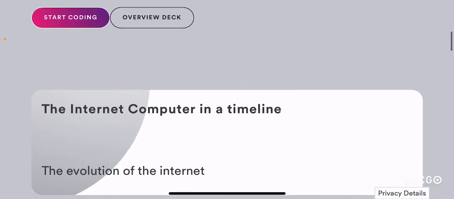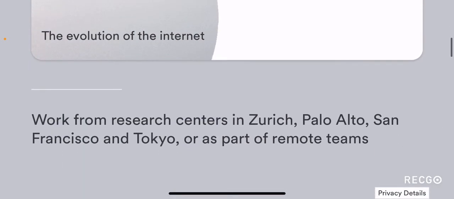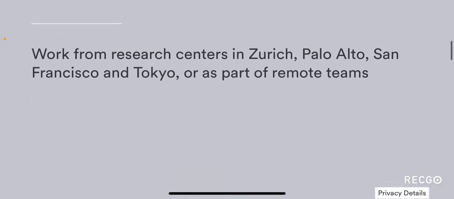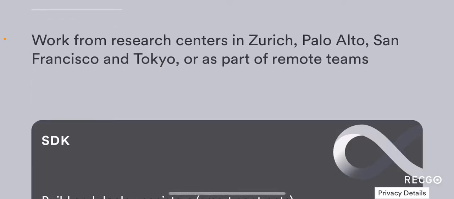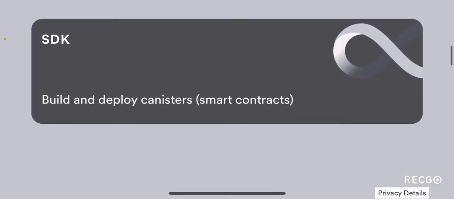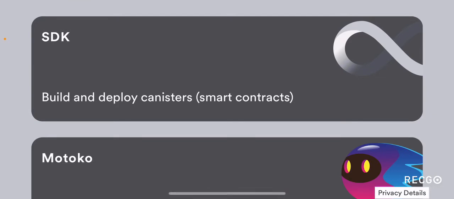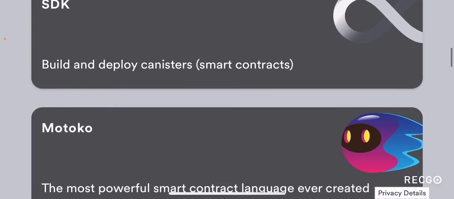You can start coding. If you're a programmer who wants to build dApps on this platform, you can do that. It's basically stated as the evolution of the internet, and work from research centers in Zurich, Palo Alto, San Francisco, and Tokyo, or as part of remote teams. So again, by being a programmer, you are given certain incentives in order to build dApps on top of the internet protocol. SDK, build and deploy canisters or smart contracts.